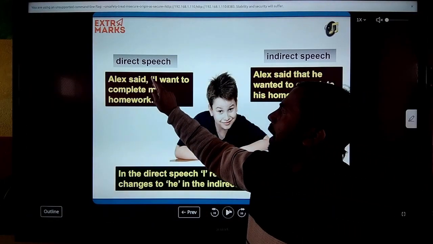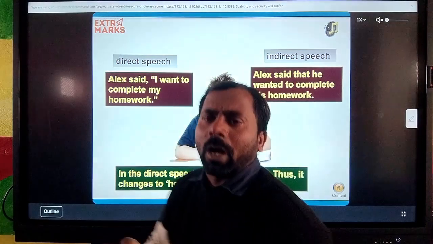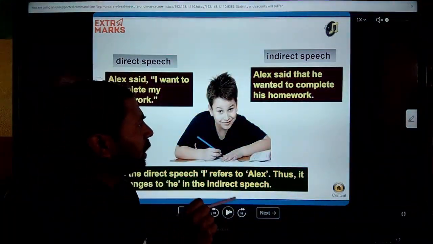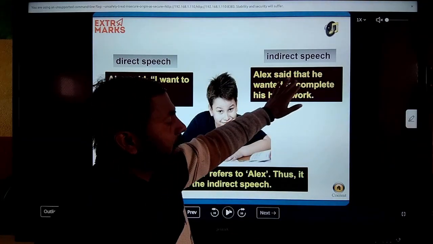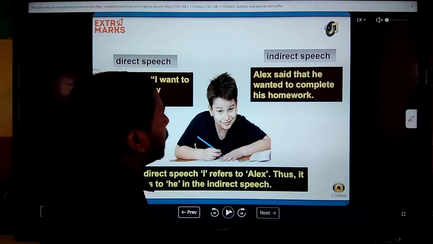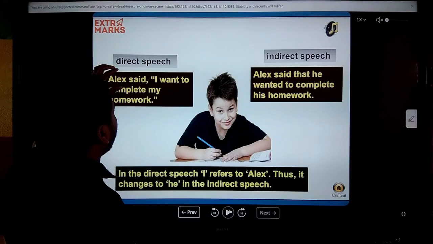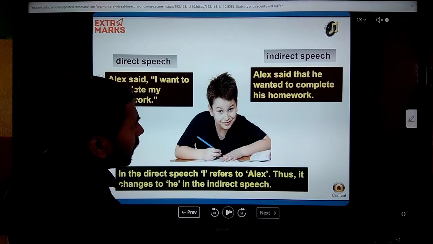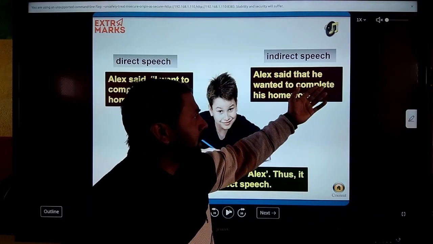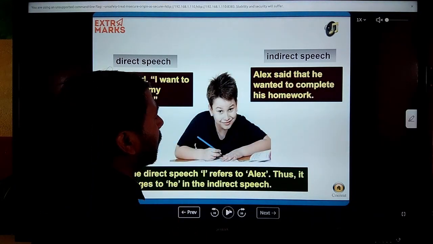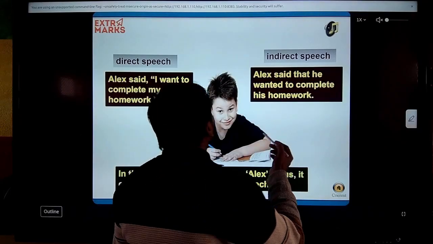You remove the comma and inverted comma, and in their place use the conjunction word "that". After using the conjunction, the reporting verb tense never changes, but the reported speech changes.